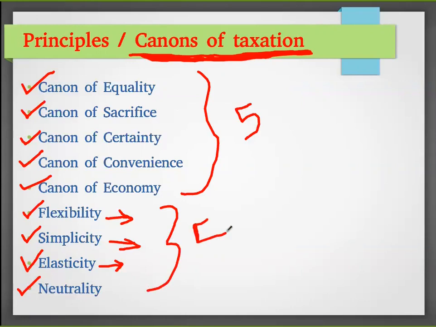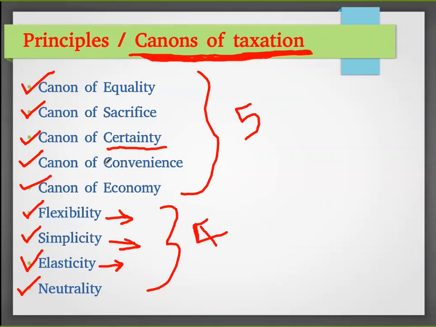When they ask in the exam, we have to write this title and give a small explanation. Canon of equality means the equality of tax should be there between the poor and rich people. The sacrifice made should be equal for poor and rich people. The tax amount should be certain, and the taxpayer should be aware of the dates, the final date or the starting date, everything.